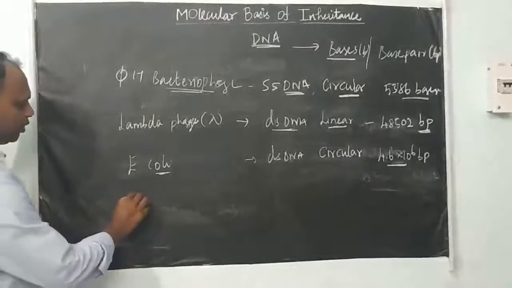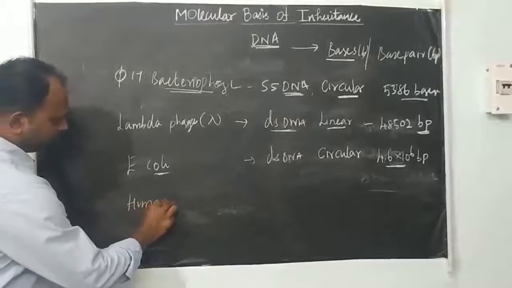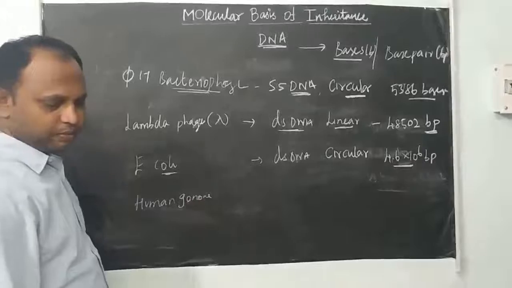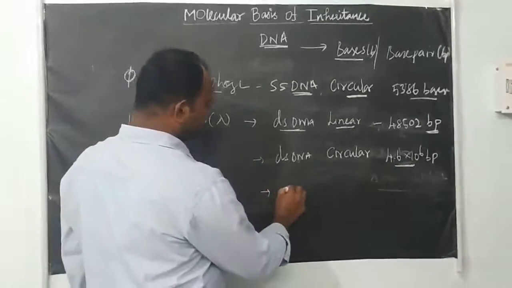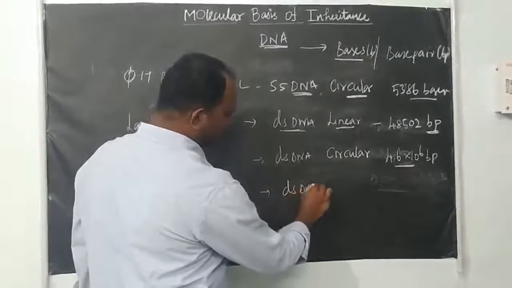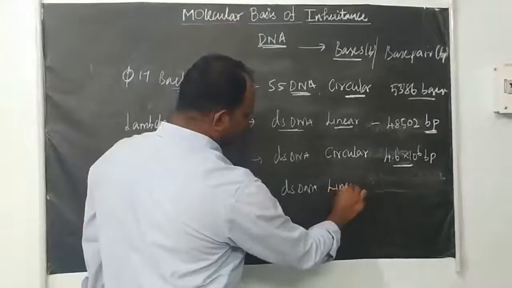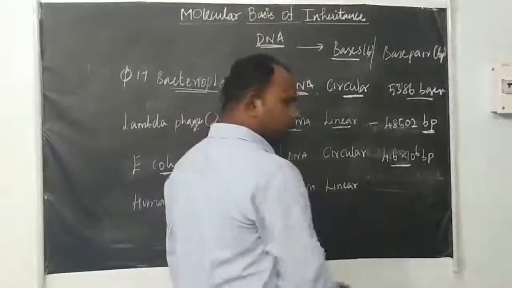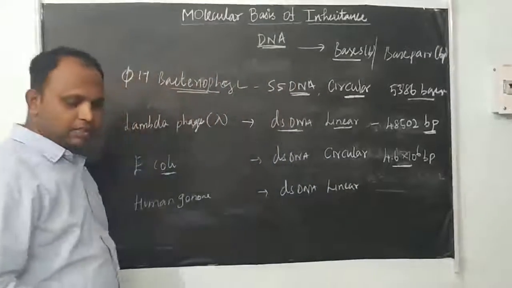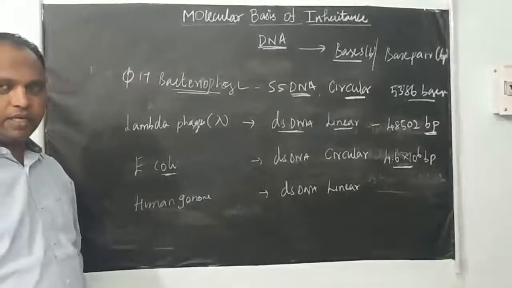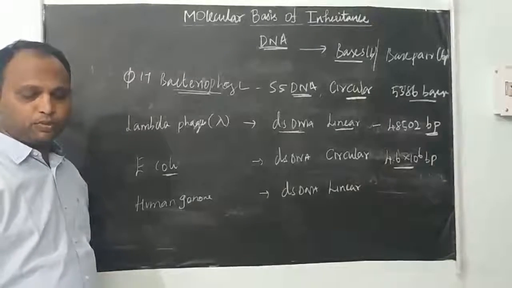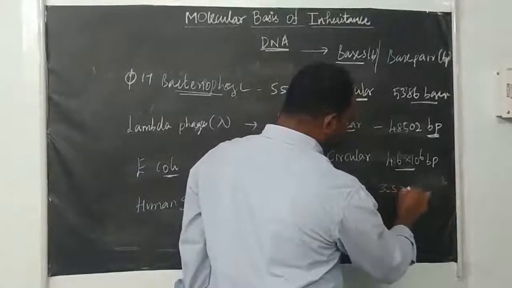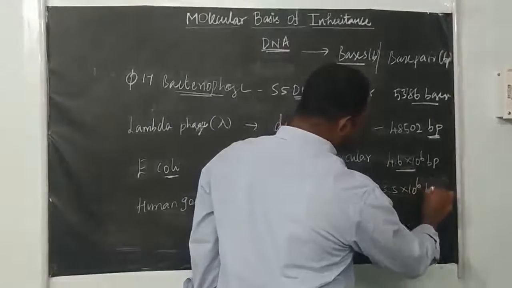The next one is the human genome. Our DNA is double stranded and linear. We have two sets of DNA, two sets of chromosomes, so we consider the haploid set of the human genome. The haploid set is 3.3 x 10^9 base pair.